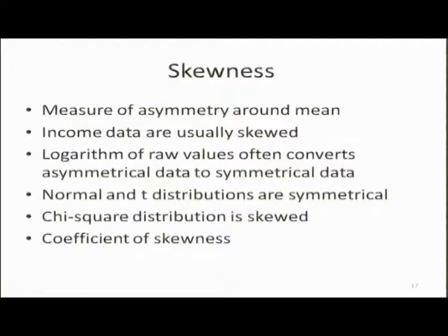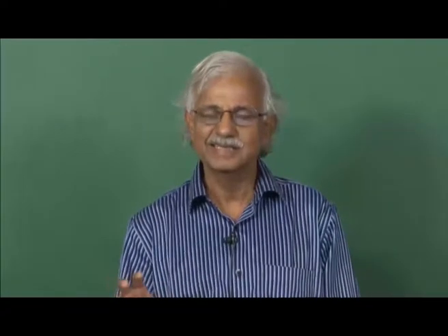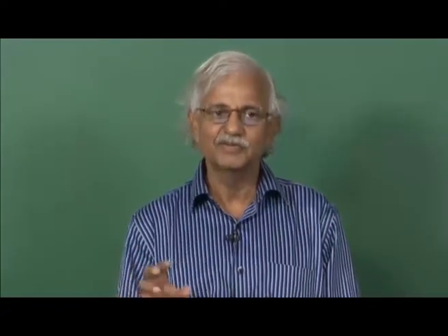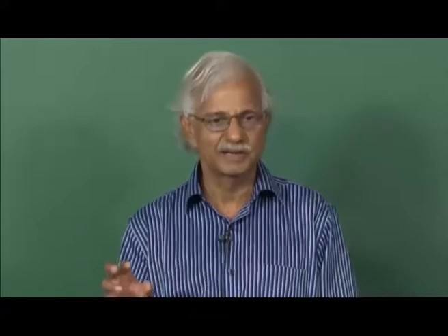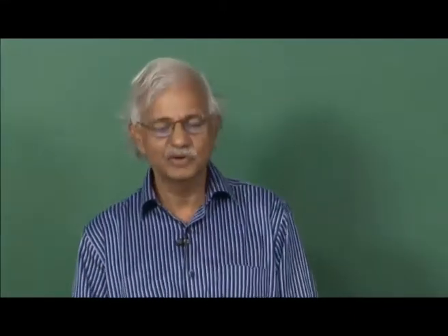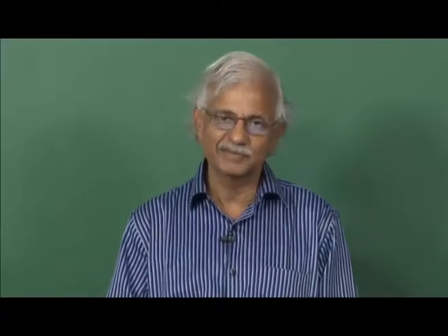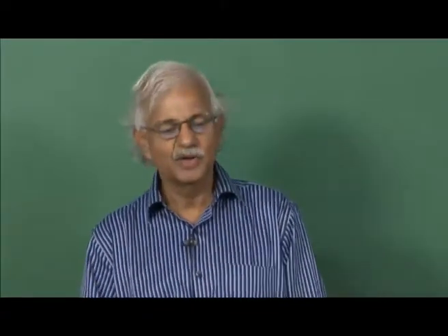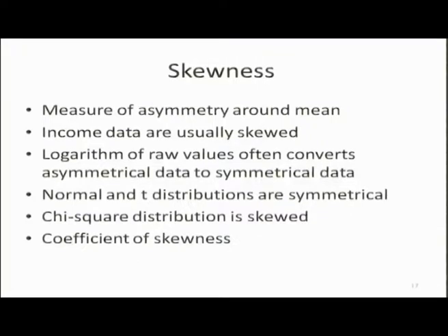In the Human Development Index also I pointed out that while other variables are standardized as such, in case of income we standardize log of income, not income as such. Log of income follows a more symmetrical kind of distribution, a normal distribution, while the distribution of income as such may be highly and positively skewed.